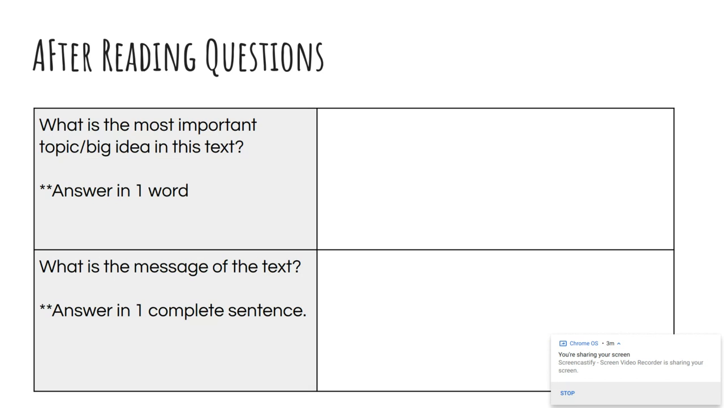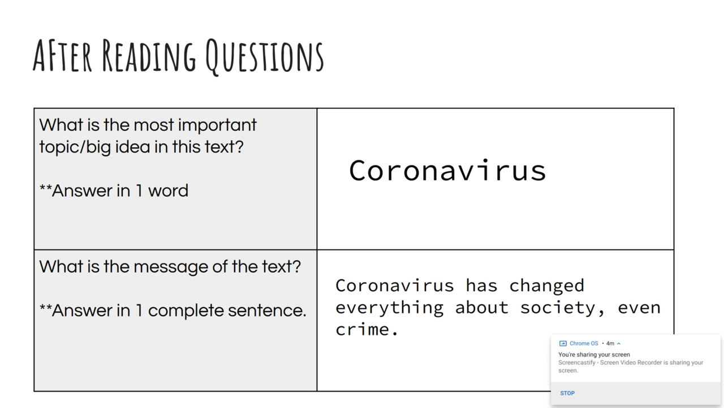To find the central idea, I have to think about these questions. 1, what is the most important topic or big idea in this text? And 2, what is the message of the text? Well, I'm thinking one of the big ideas that I'm seeing is coronavirus. And overall, what it's saying about coronavirus is that coronavirus has changed everything about society, even crime. That's the central idea. It's the message that I'm getting from the cartoon.